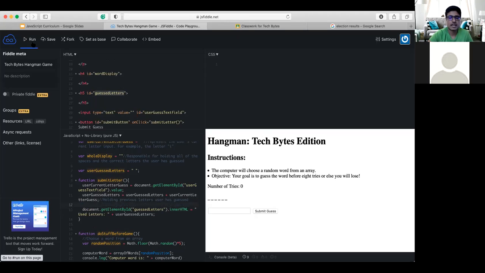All right, so guys, if I hit run, if I do the letter A, although we're not going to have that logic working right now, we can see what letters we've guessed. So I guessed the letter A, I've guessed the letter P now, guessed the letter C. And although the formatting is a bit weird right now, we can eventually separate it out, add some commas in the middle, make it look a bit nicer. However, for now, it does the job for us, lets us know what letters we have already guessed.